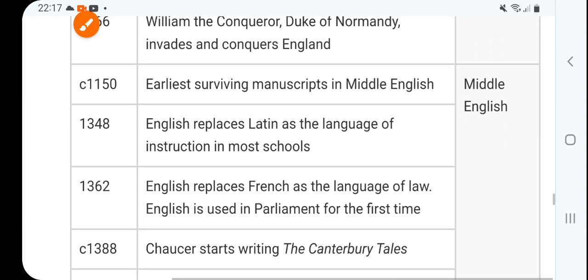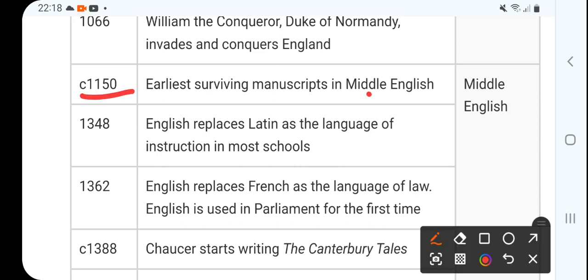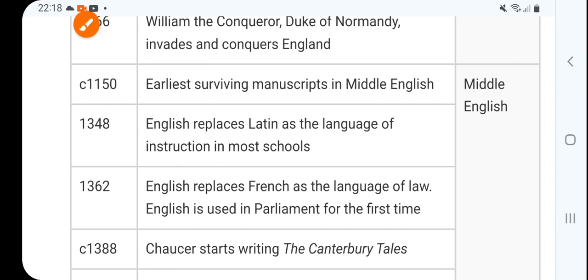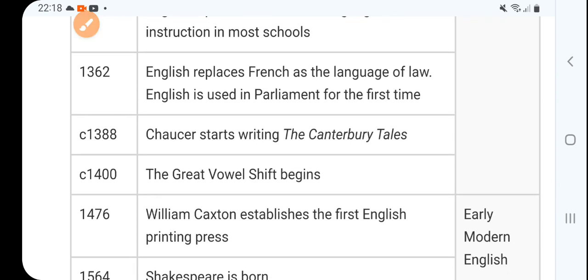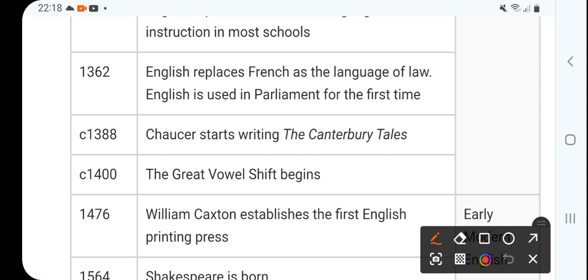And then 1150, earliest surviving manuscripts in Middle English. So that was the manuscript written by hand, and that was the Middle English, right? And then English replaced Latin as the language of instruction in most schools in this time, right? And then 1362, English replaces French as the language of law, very important, and English is used in Parliament for the first time.